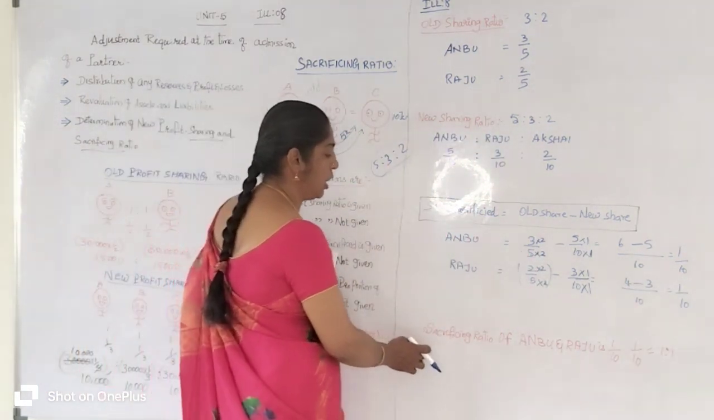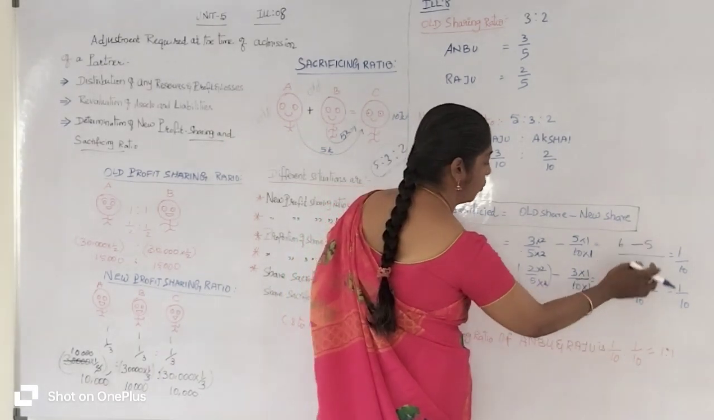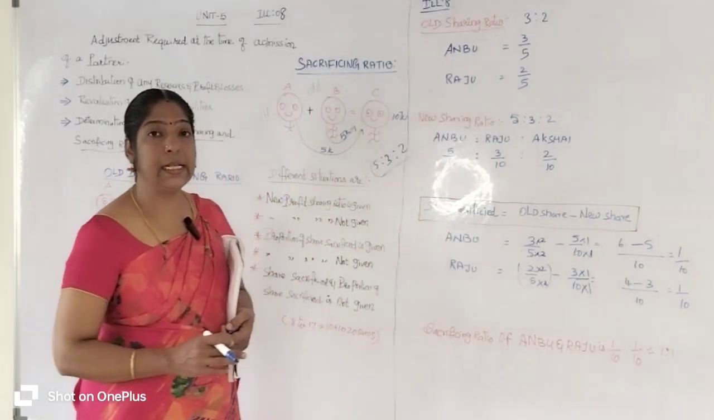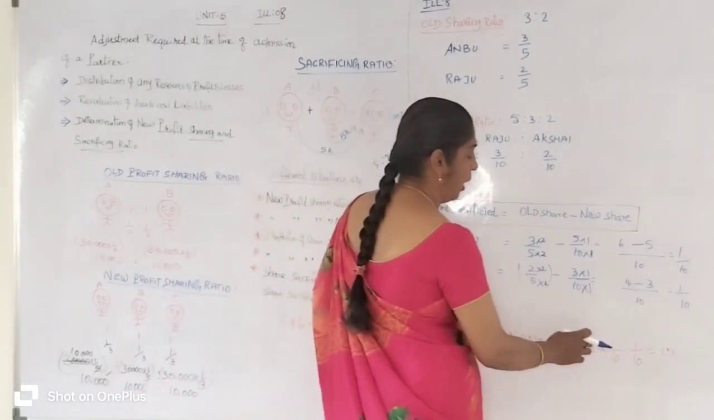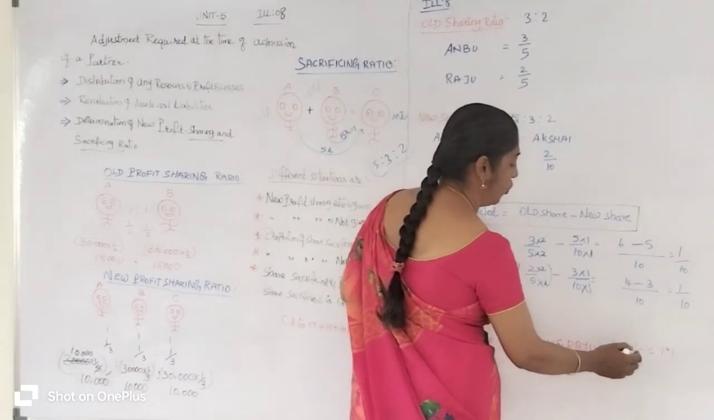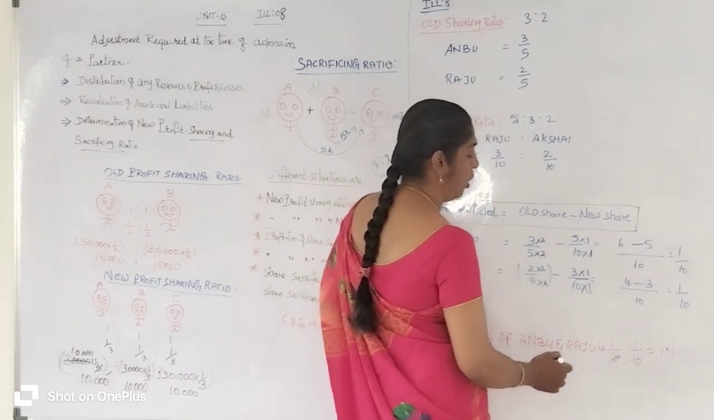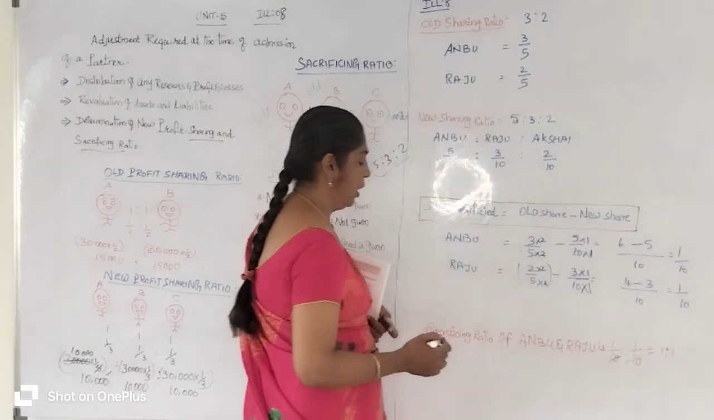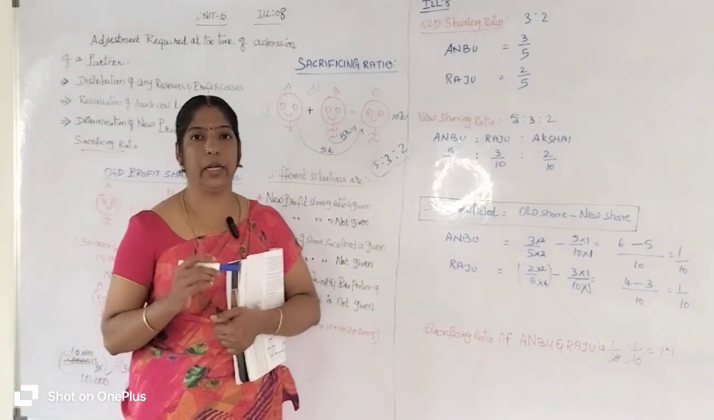So the sacrificing ratio of Anbu and Raju is 1 by 10 is to 1 by 10. But when they ask for the sacrificing ratio, you don't give it as 1 by 10 is to 1 by 10. For that you cancel the 10. Then you will get 1 is to 1. So the sacrificing ratio of Anbu and Raju is 1 is to 1.